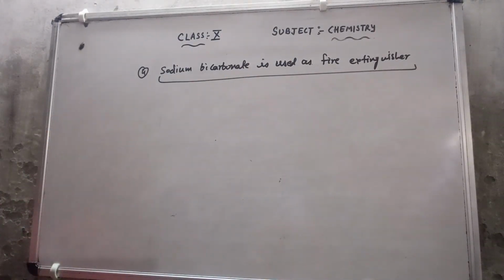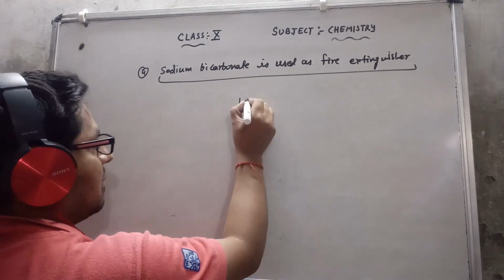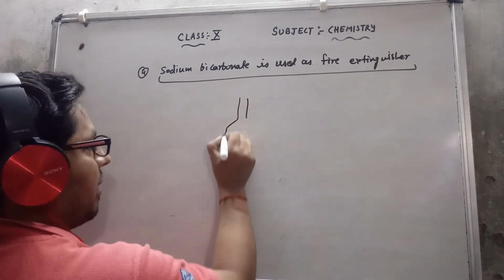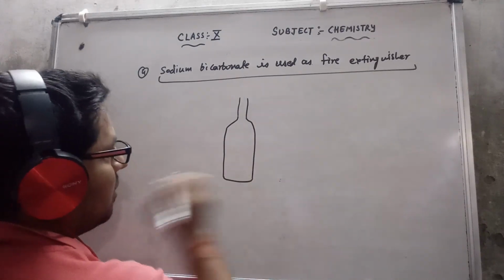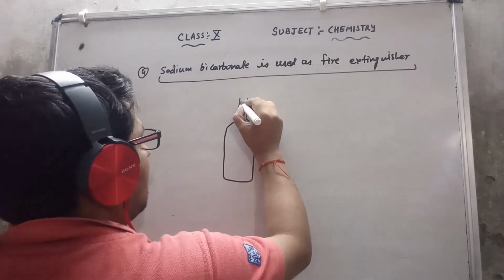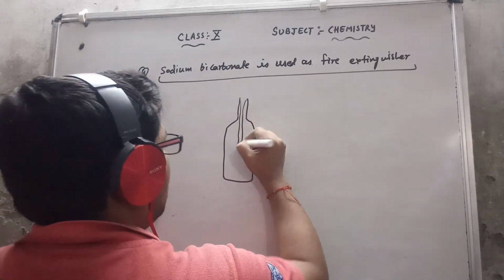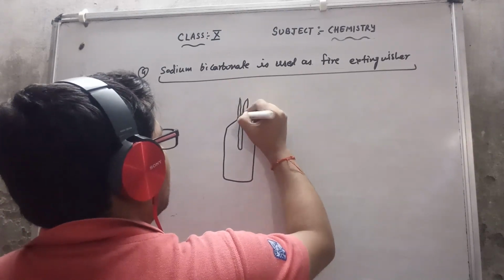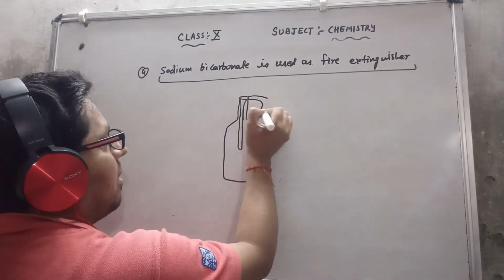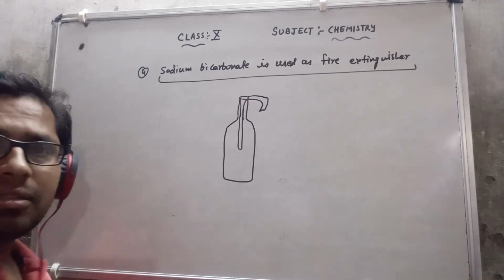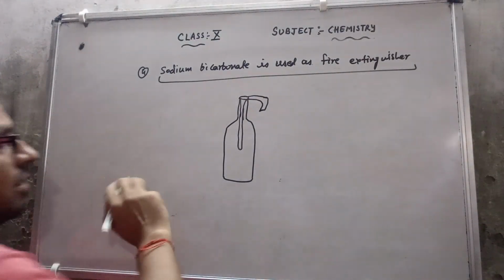Suppose this is a fire extinguisher, and this one glass tube is present in this way, and it's connected with a handle like this.